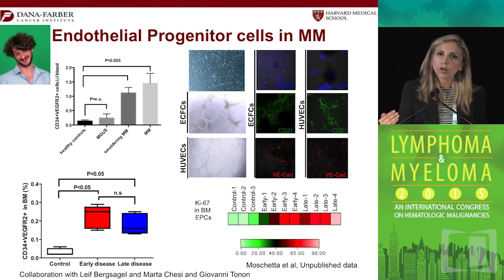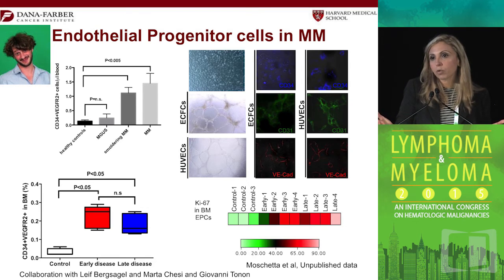And maybe if you go earlier, at an MGUS or a smoldering stage, when those endothelial progenitor cells are there to allow the myeloma to progress and to support it, then you can target them, and now you can make a difference.